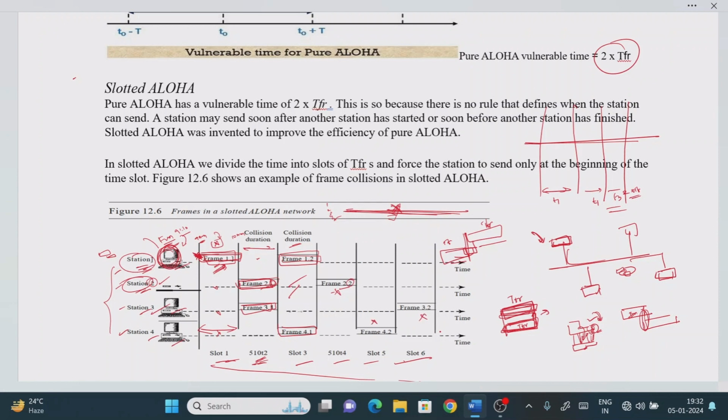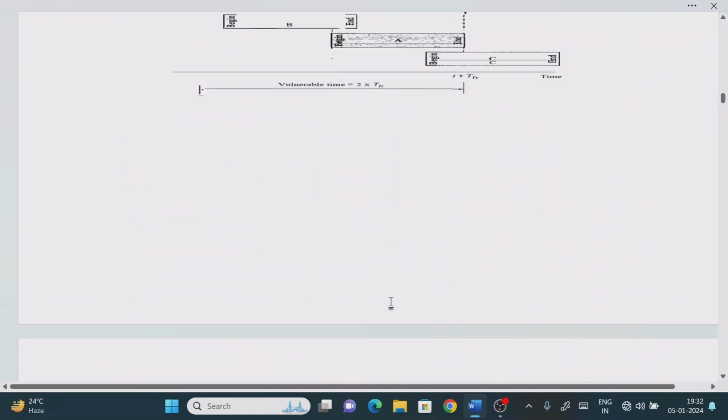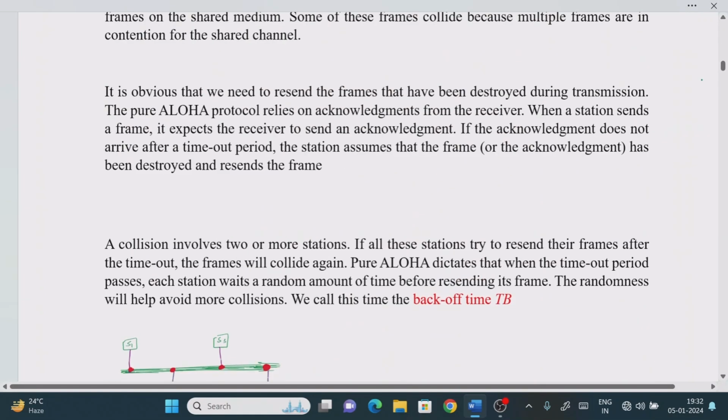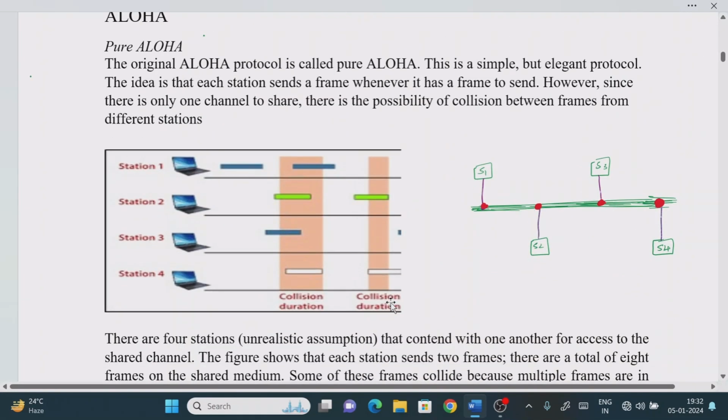Now see how many frames are surviving without collision? 1, 2, 3, 4. It means that if you are sending 8 frames, out of 8 frames 4 frames are surviving, right? Now in the previous class we have seen how many frames are surviving? Only 2 frames are surviving. If you observe here, something is missing, there is one more frame here. Each station will be sending 2 frames, right? 1 2, 1 2, 1 2, 1 2.